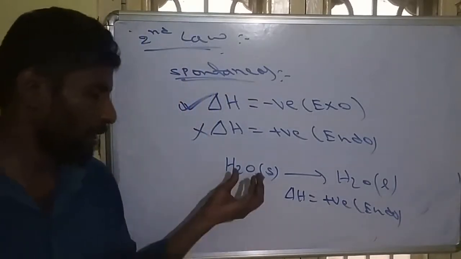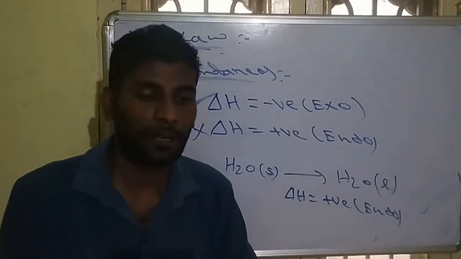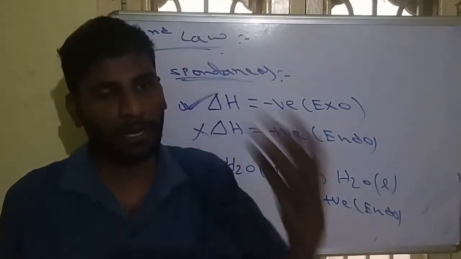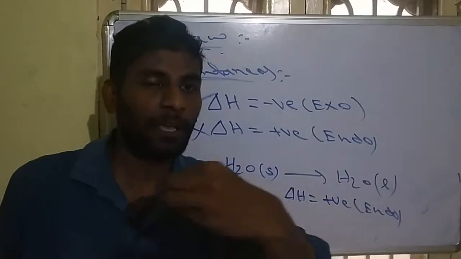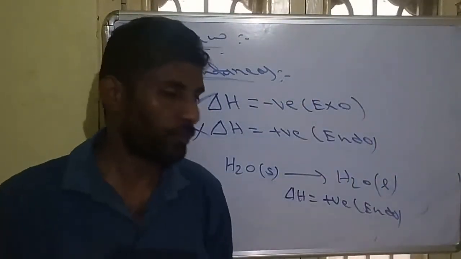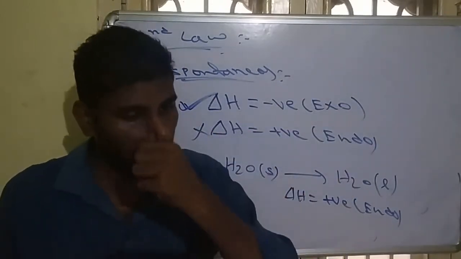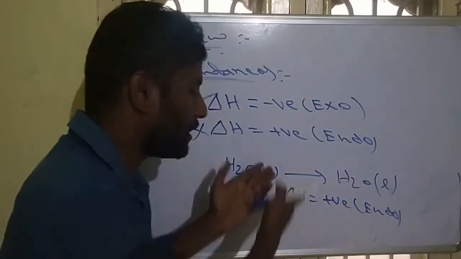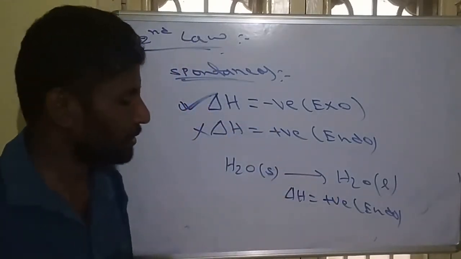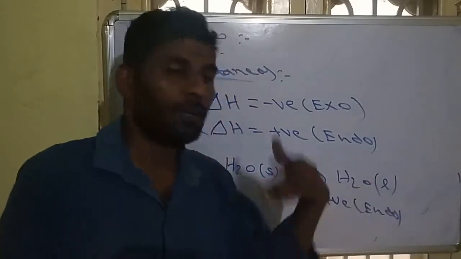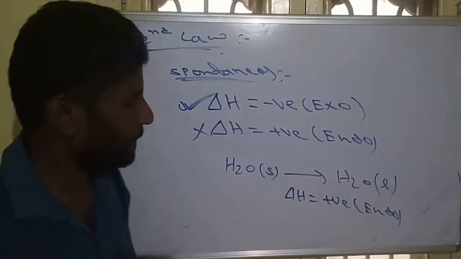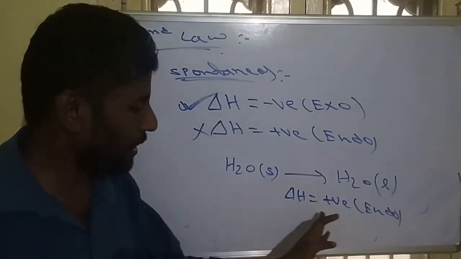But remember, when you place a small ice cube here, it will melt by itself. We are not doing anything; it melts into liquid by absorbing atmospheric heat. We are not giving heat, it absorbs atmospheric heat. So that is a spontaneous process, but delta H is positive. Even for some reactions where delta H is positive, they occur naturally. A naturally occurring process is called a spontaneous process. So this is also spontaneous, even though delta H is positive.